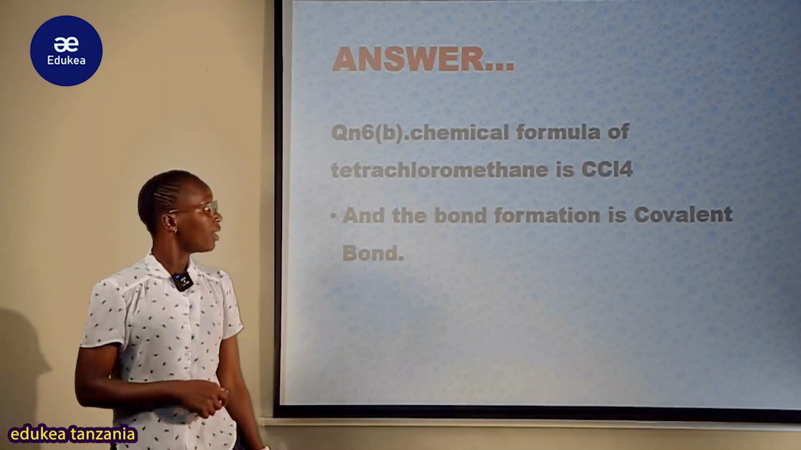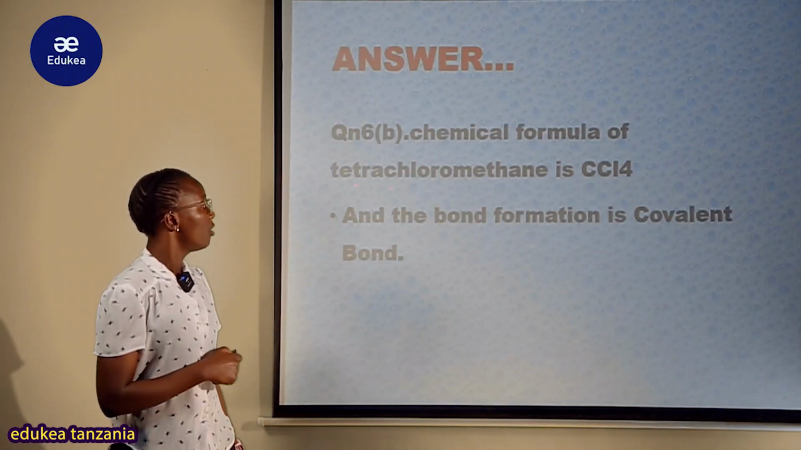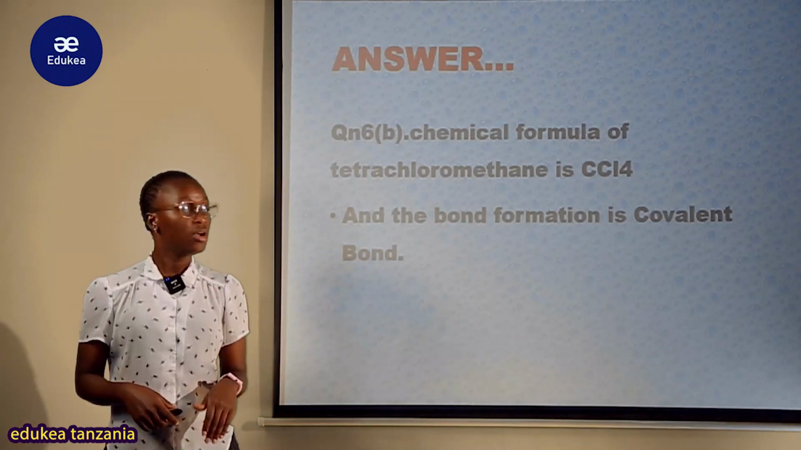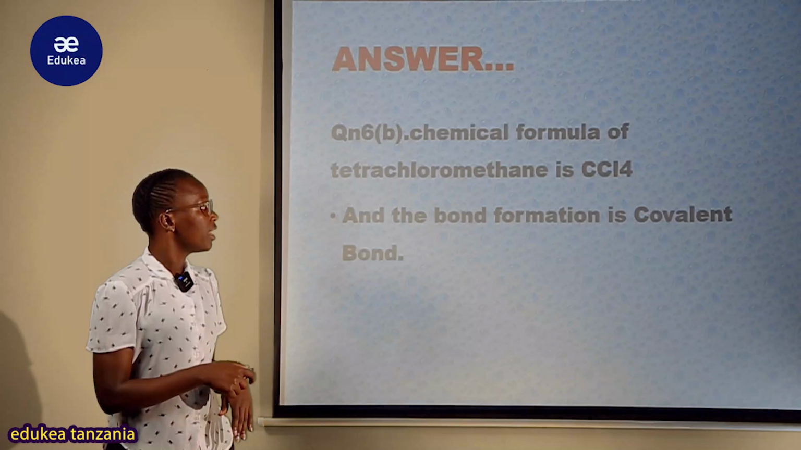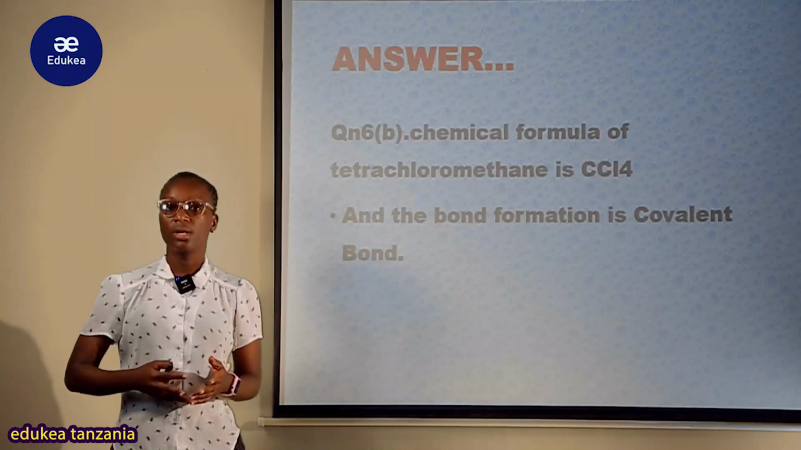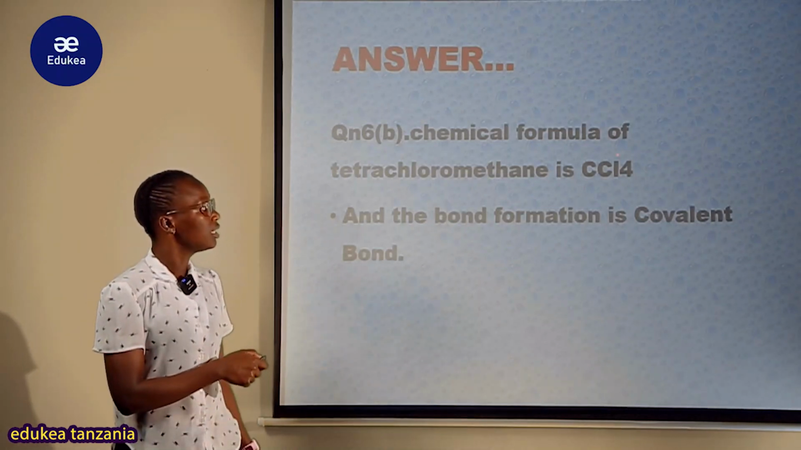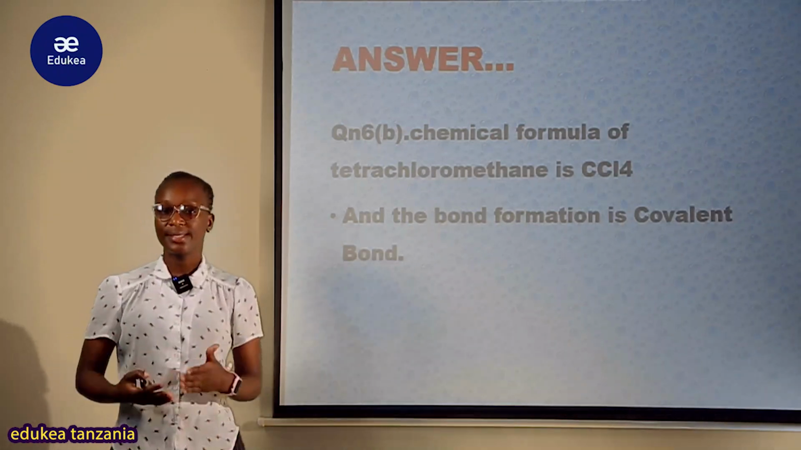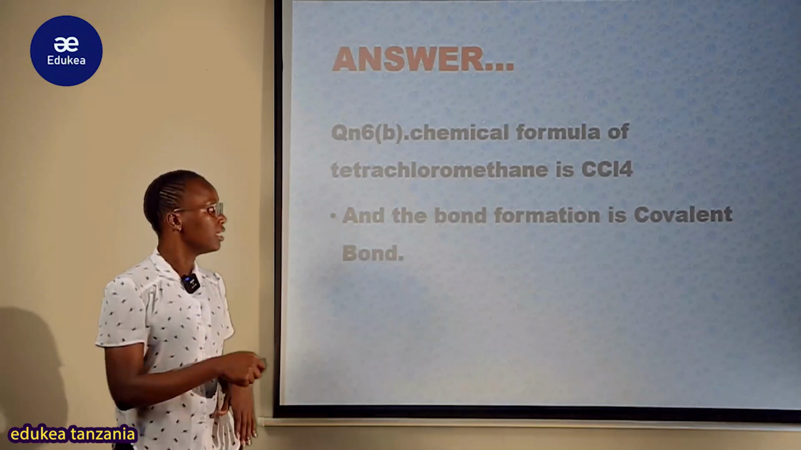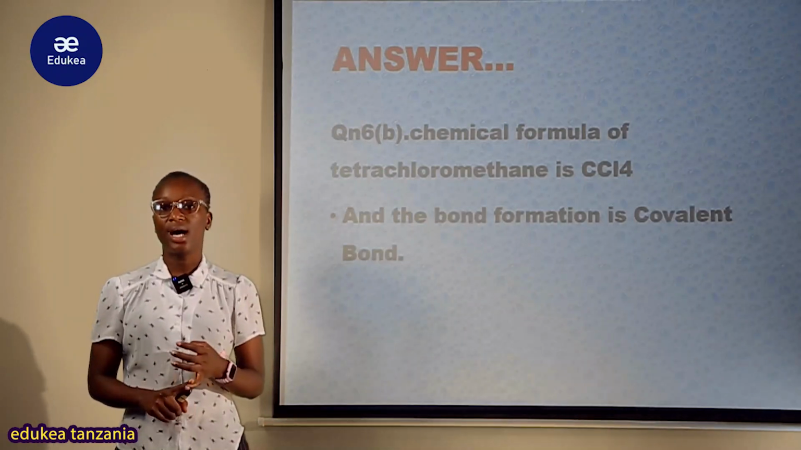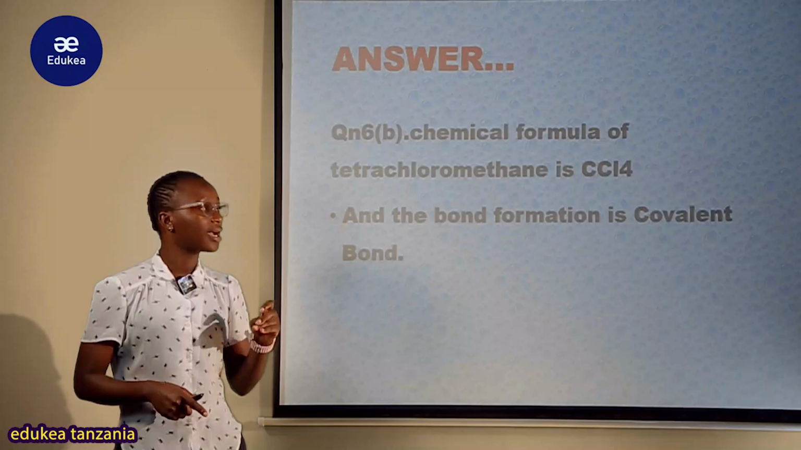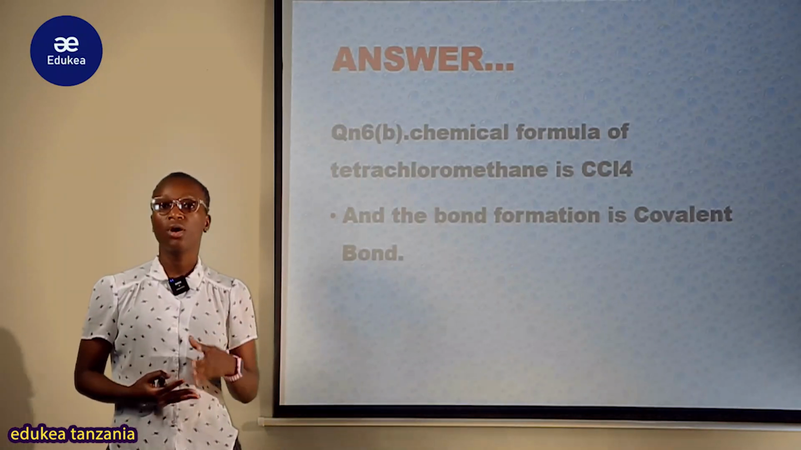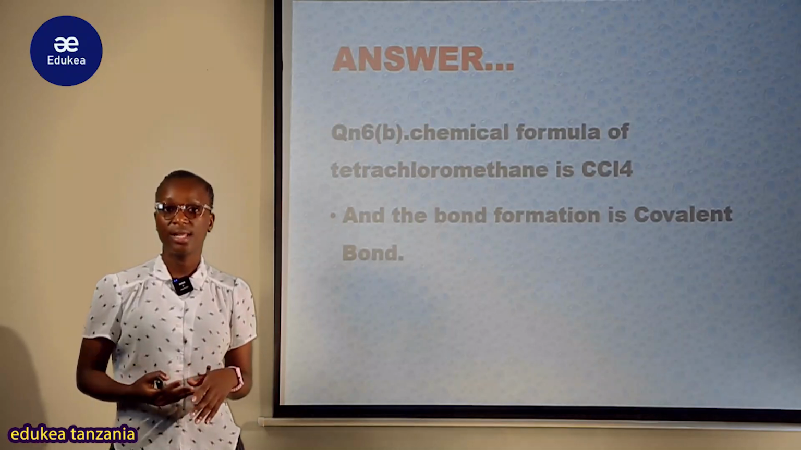But also part B, chemical formula of tetrachloromethane. Mwanafunzi atakuwa onyesha the chemical formula of tetrachloromethane. So chemical formula tetrachloromethane mean that one carbon lakini anakuwa bonded with 4 chlorine. Therefore ni CCl4 only that. But also mwanafunzi atakiwa suggest the types of bond ambayo imekuwa involved here. You can see that chlorine is the negative, but also the carbon is negative. So they tend to share the electrons. Therefore the bond formation involved here is covalent bond.